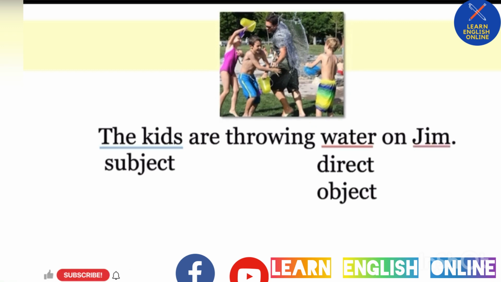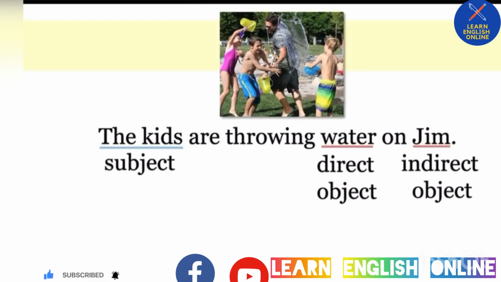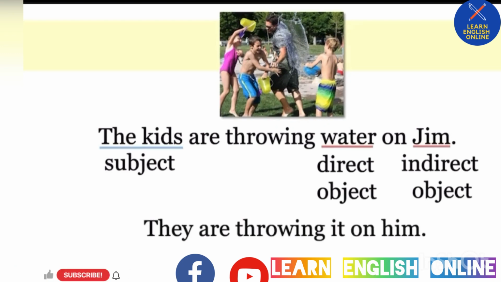Now we still have Jim over here. The kids aren't throwing Jim, but he still gets wet from the water. So Jim is an indirect object. If I shorten this sentence and replace all of these nouns with pronouns, I get they are throwing it on him.